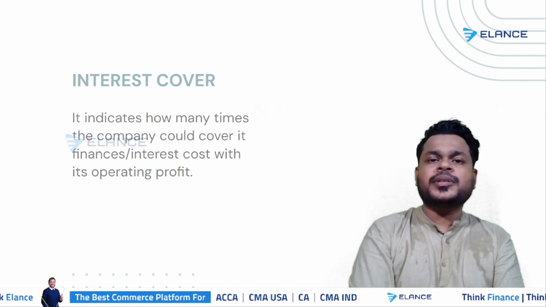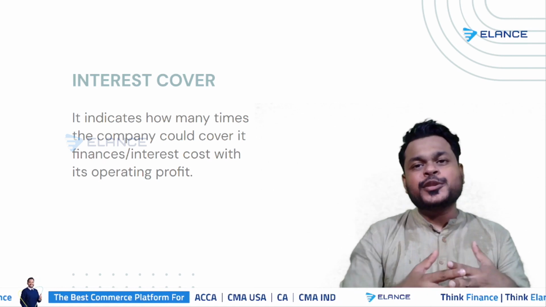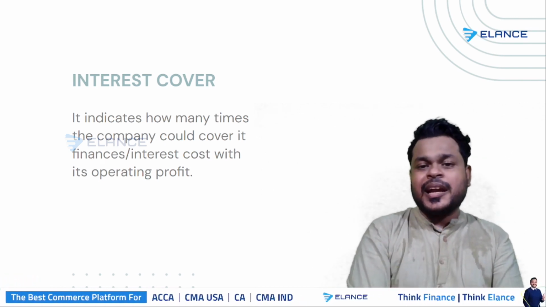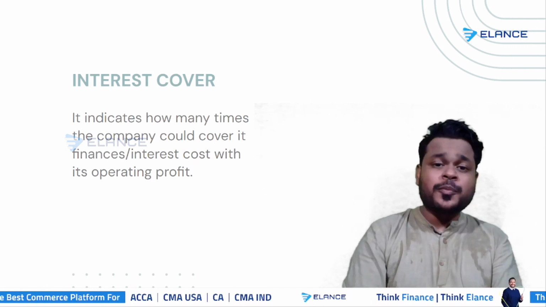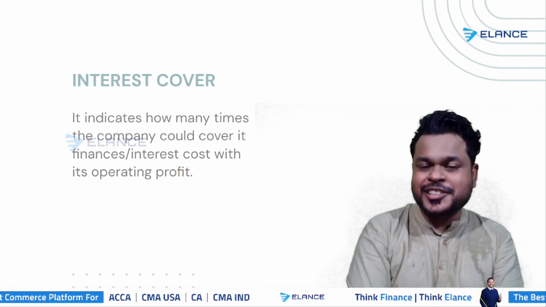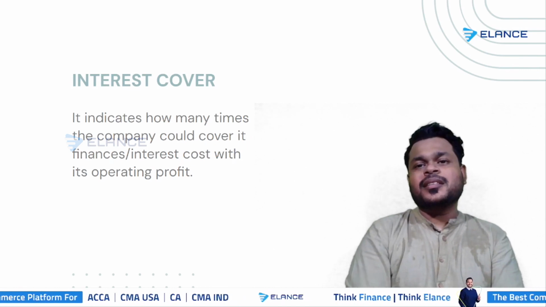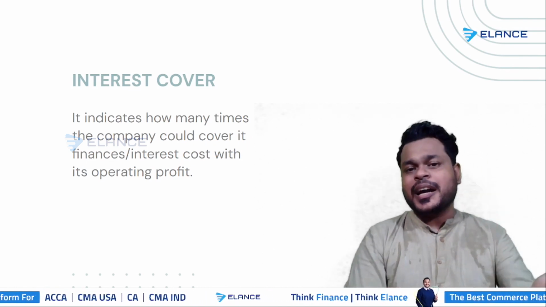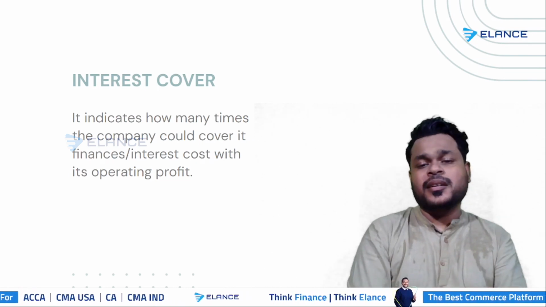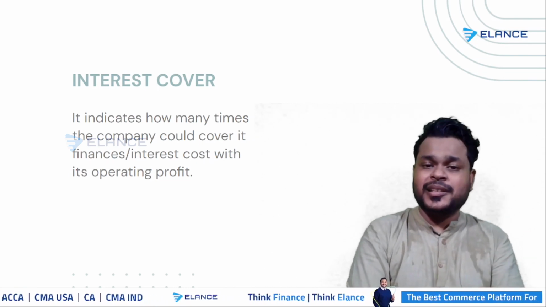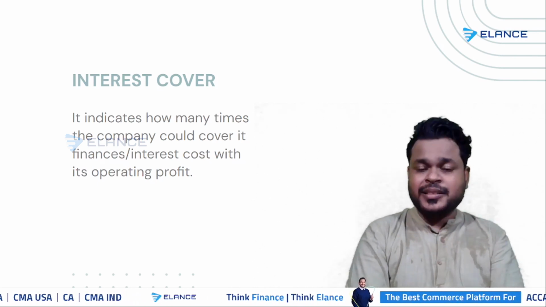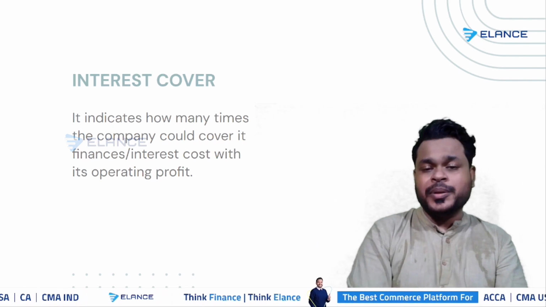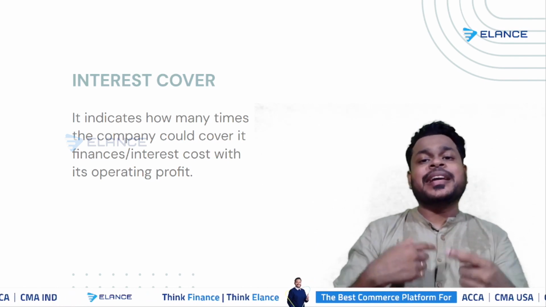Okay, then looking at interest cover. Interest cover ratio is looking at whether you have enough profits to cover your interest, and if you have enough profits, how many times you can cover your interest. So over here it again connects to your gearing ratio. If your gearing is high due to high non-current liabilities or high debt funding, then automatically your interest cover will go low because your interest is going to increase.